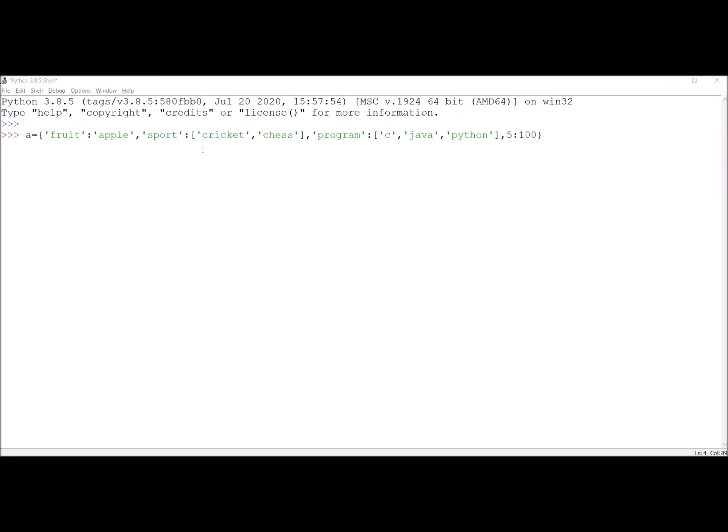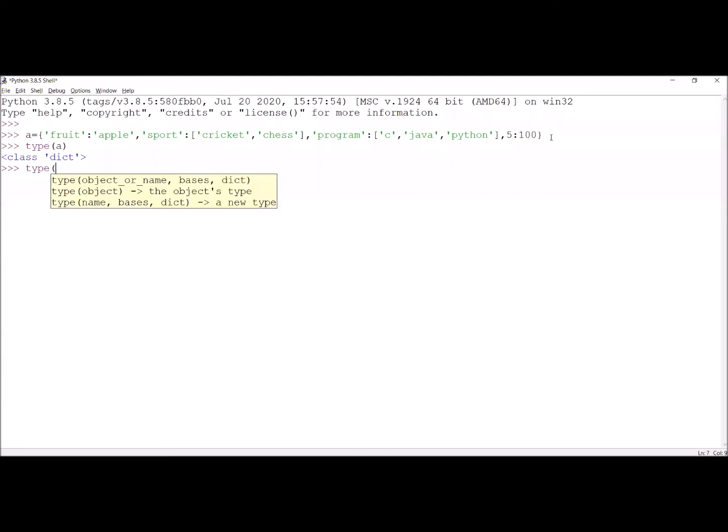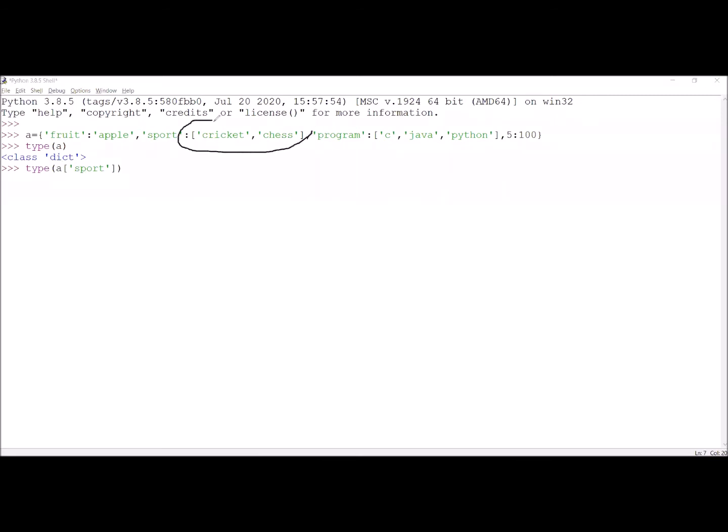Now I am checking what the data type of the values is. What is the data type assigned to the values of sport? First I am checking the data type of A. A is a dictionary data type. Now in this A, I am checking the data type for sport, because more than one element is there. This is a list that we have assigned to sport.